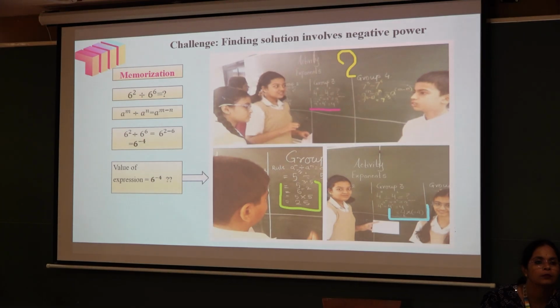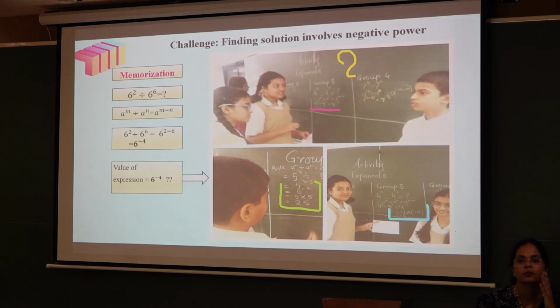Now, during task 3, each group received again a division sum based on exponent. Since they had derived the division rule for the exponent in task 2, they applied it very confidently for task 3 too. But this time, the solution is with a negative power. Each group struggled, confused how the power can be negative, how the base number can be multiplied a negative number of times. This was a task for them to find the value, how the base is to be multiplied by itself a negative number of times.